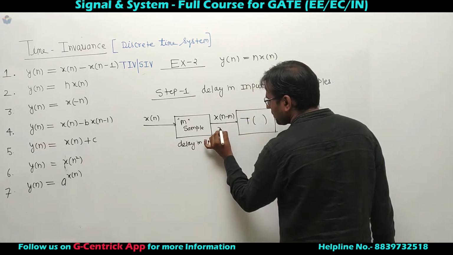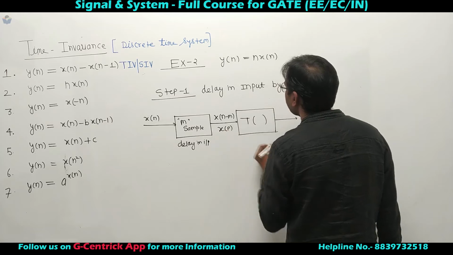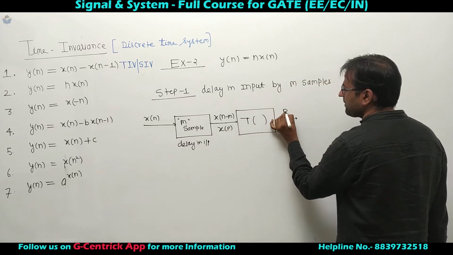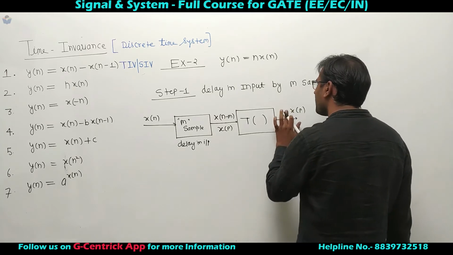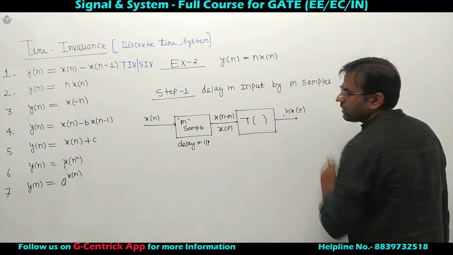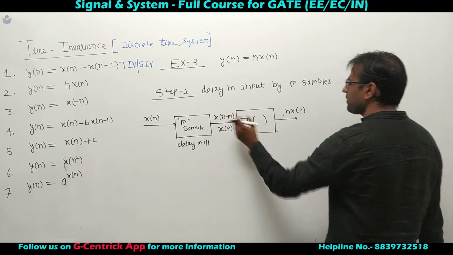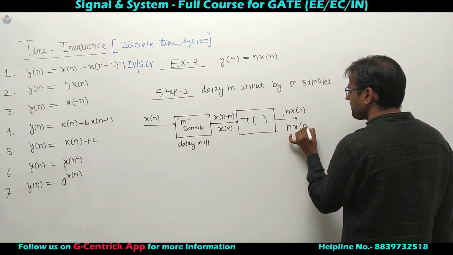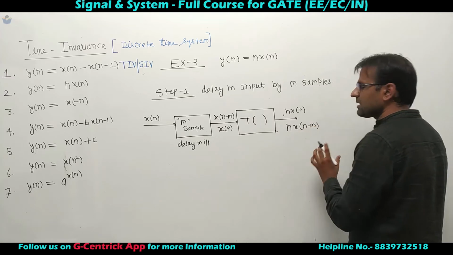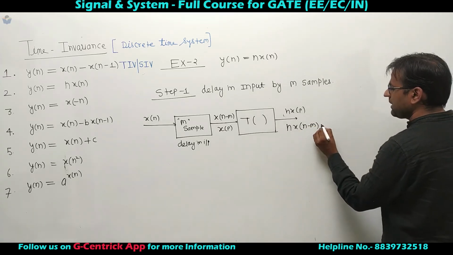Let's say this is x of p. The output will be p times x of p, or n times x of p. Whatever input comes, it will multiply by n. What is the input? The input is x of n minus m. So n times x of n minus m, this is the case when the input is delayed.